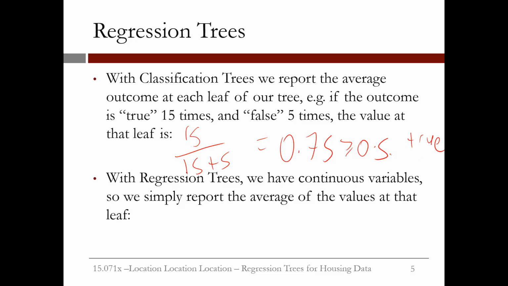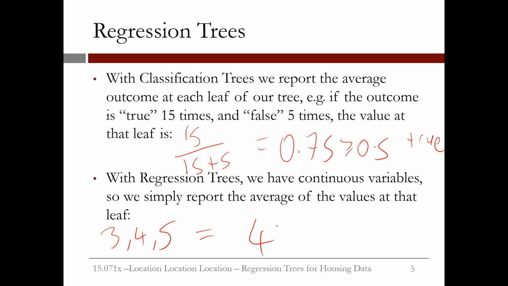With regression trees, we now have continuous variables. So instead, we report the average of the values at that leaf. So suppose we had the values 3, 4, and 5 at one of the leaves of our trees. Well, we just take the average of these numbers, which is 4, and that is what we report.